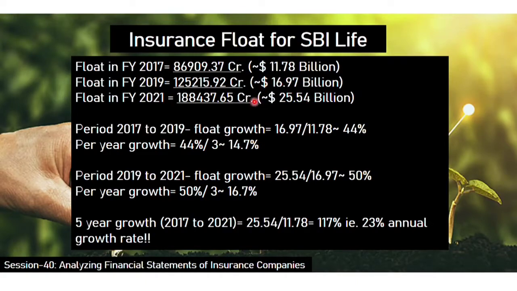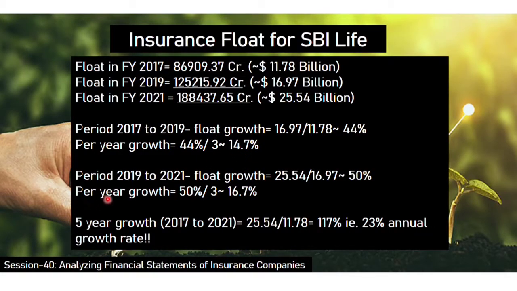If you take the period 2017 to 2019 financial year, the float growth is 16.97 divided by 11.78, which gives you 44% 3-year growth. Divide by 3, the number of years, and that gives a year-on-year growth of 14.7%.